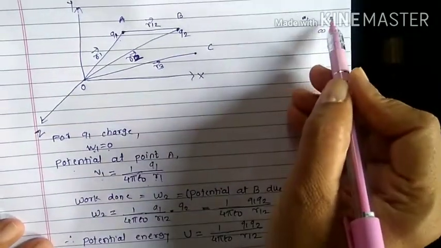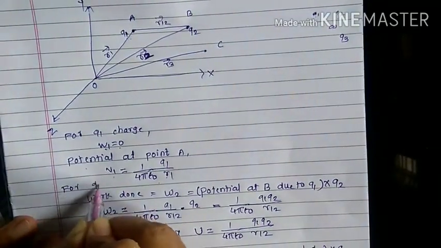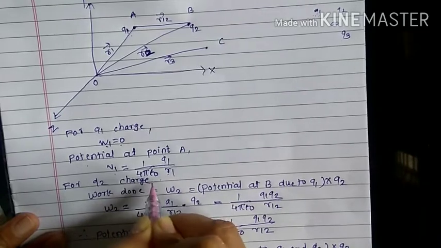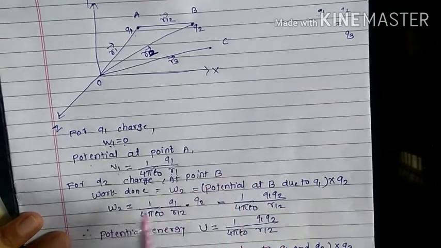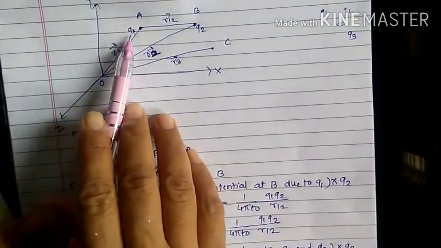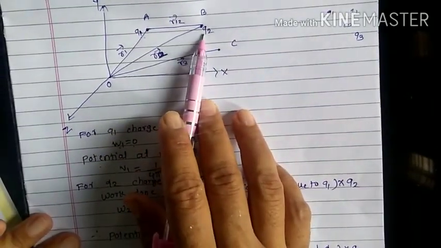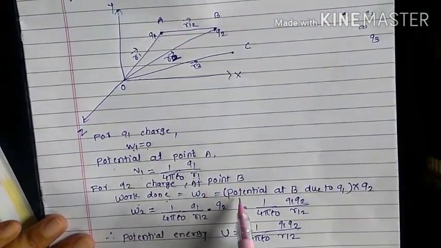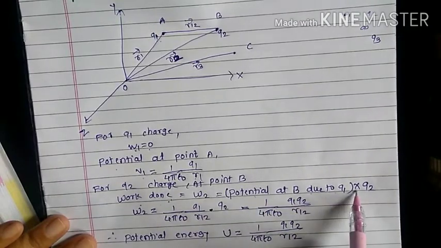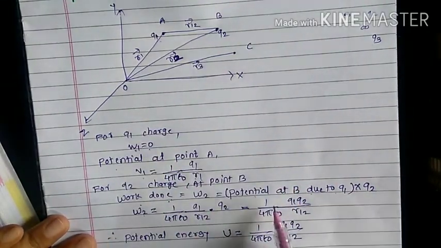When we bring this Q2 charge from infinity to the point B, let me write here for Q2 charge at point B, certain work will be done because in the system Q1 charge is present, and due to which the force is exerted on this Q2. Therefore, certain work will be done bringing this Q2 charge, and its work done can be written as potential at B due to Q1 into the charge Q2. Therefore work done can be written as 1 upon 4 pi epsilon naught Q1 Q2 divided by R12.